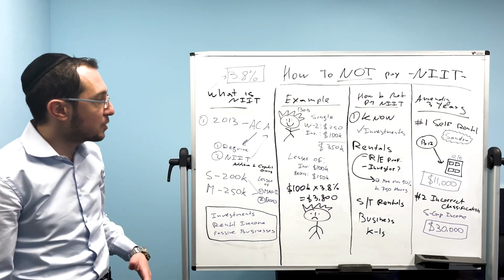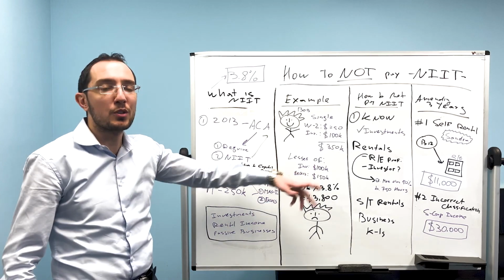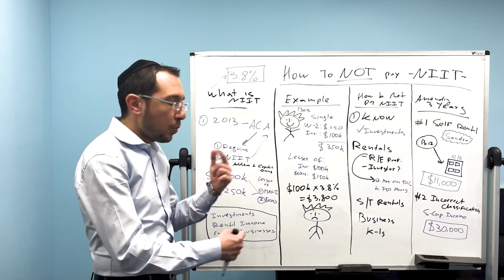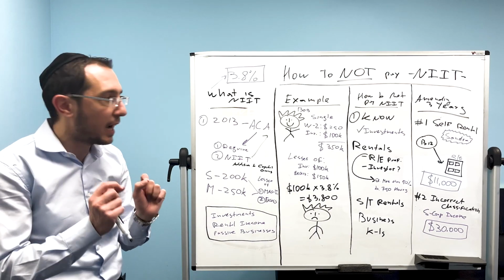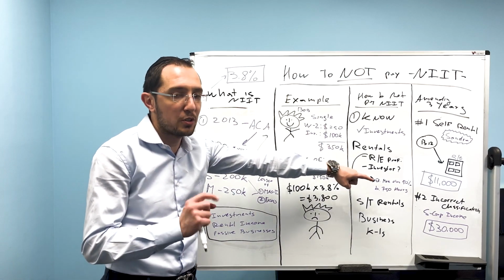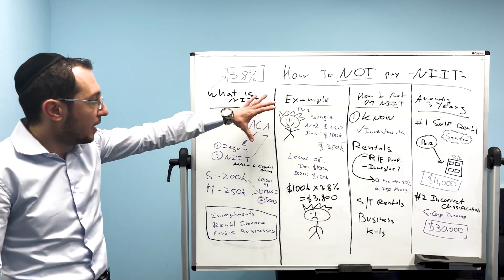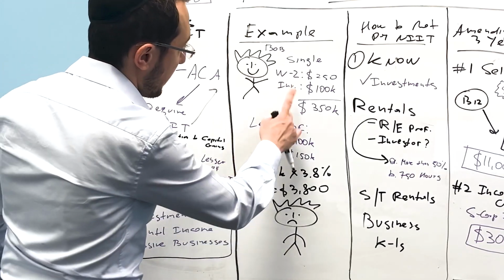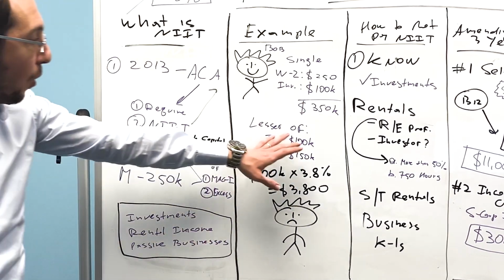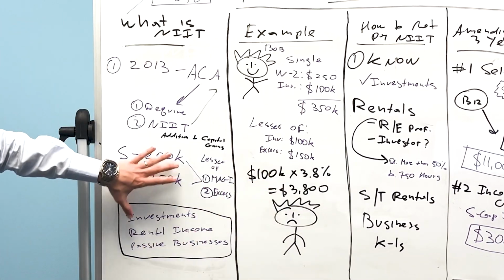So the government says you take the lesser of $100,000 of his net investment income. I'm walking you through this example, ladies and gentlemen, so you understand and you can pinpoint exactly where you pay this tax in your tax return and have your guy amend it, okay? Now, back to our example, $100,000 in investment income, right? Or an excess of these thresholds.